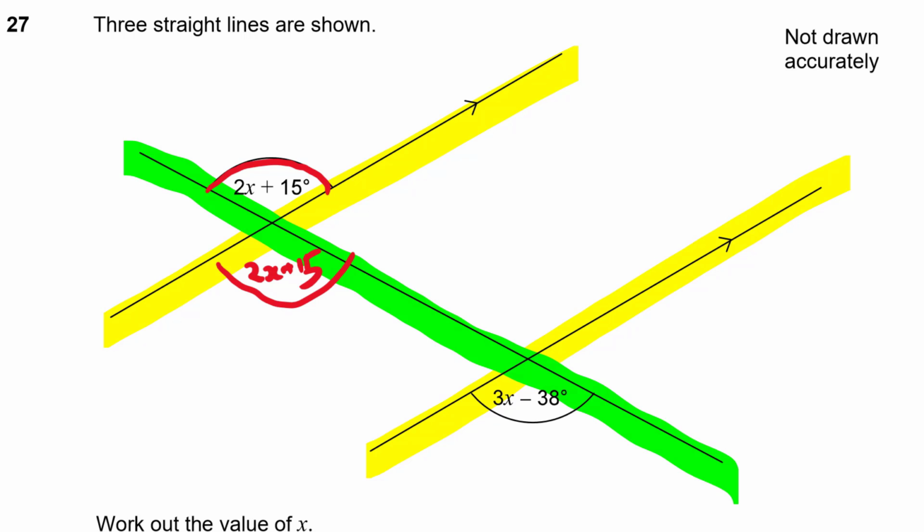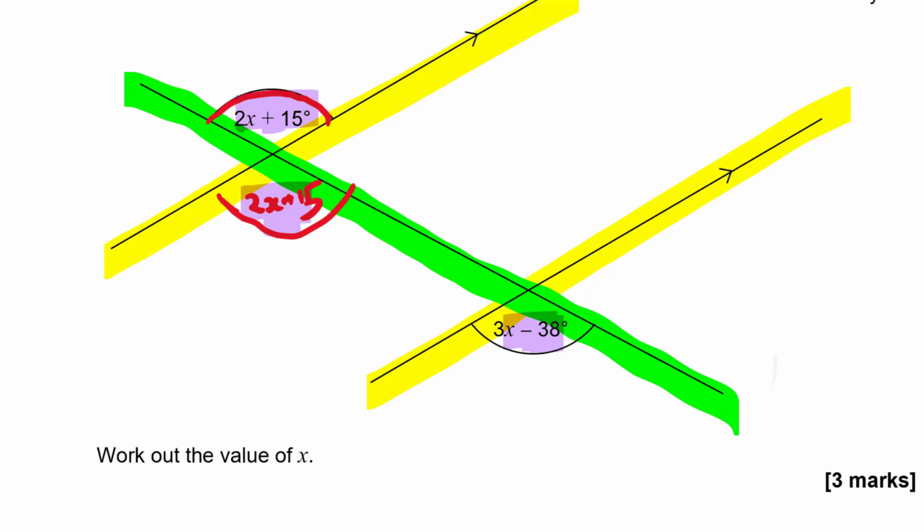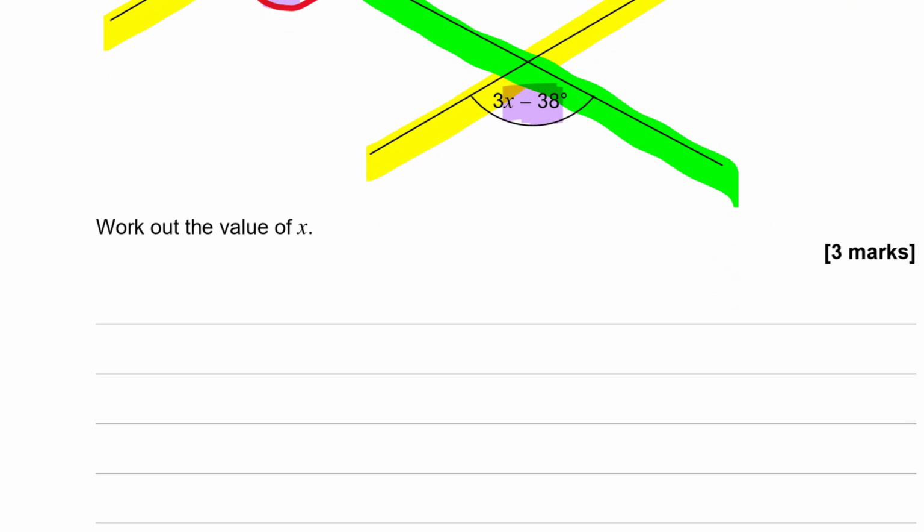And similarly, this angle and this one are equal, but also that one and that one must be equal because they are what we call corresponding angles. So in other words, 2x plus 15, that angle up there, must be the same angle as 3x minus 38. They might look different because they're written algebraically using different expressions, but if they're the same angle, then these two algebraic expressions must be equal. So if we equate them like that, we form an equation in x that we can then go on to solve.